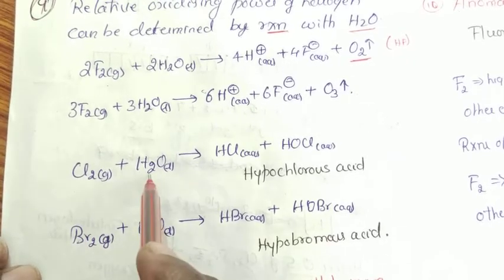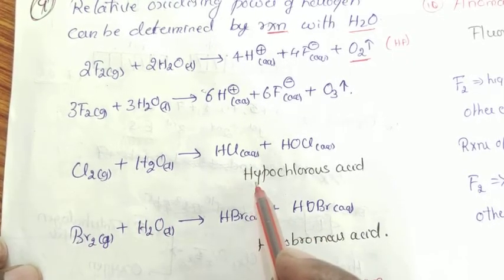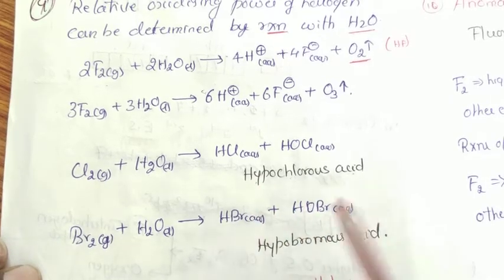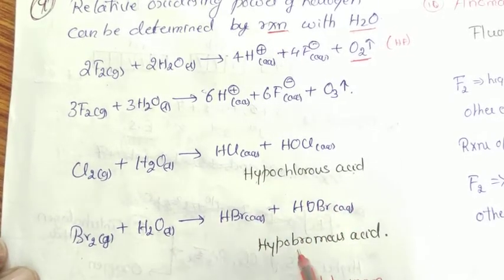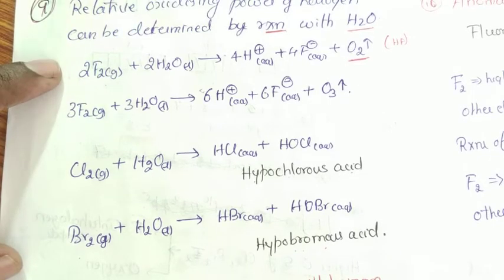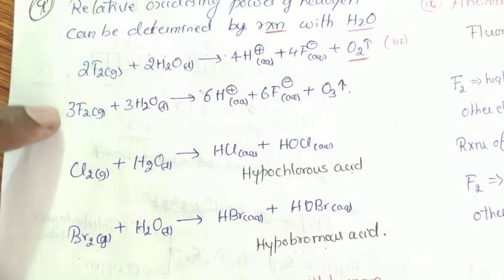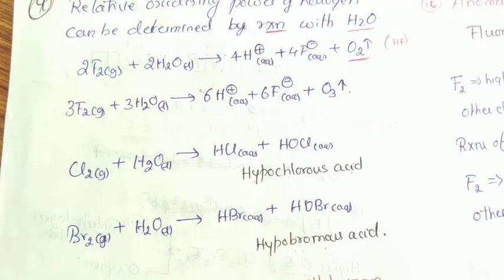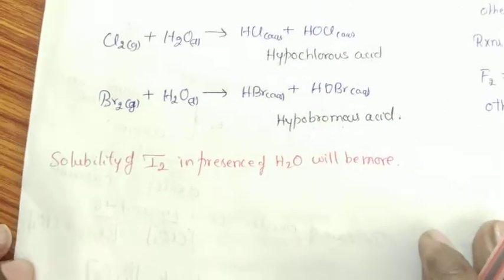When chlorine reacts with water, it forms weak acids such as hypochlorous acid, and when bromine reacts with water, it forms hypobromous acid. So this reaction indicates that fluorine is the strongest oxidizing agent when compared to other elements present in the same period. Now I have one question.